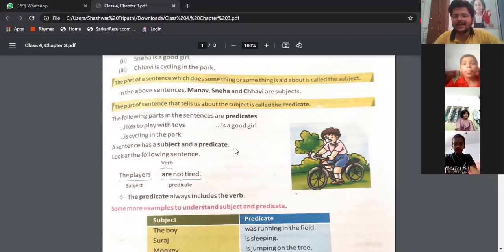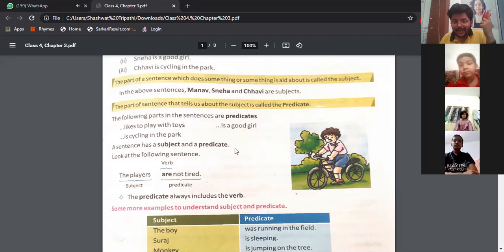जो भी वर्क हम करते हैं उसी को हम वर्ब कहते हैं. Is it clear? Eat, play, drink, study, sleep. Everything is a verb. So whatever action you do, whatever work you perform, that is called a verb. You have already studied in class 3. Yes or no? Yes, sir.